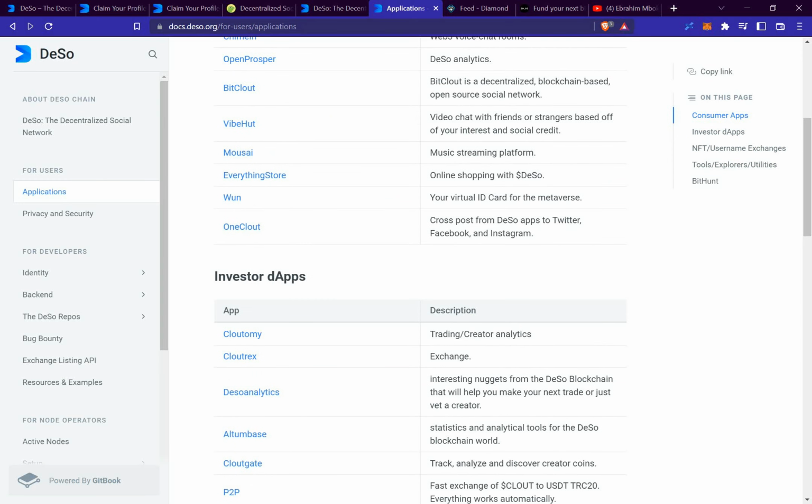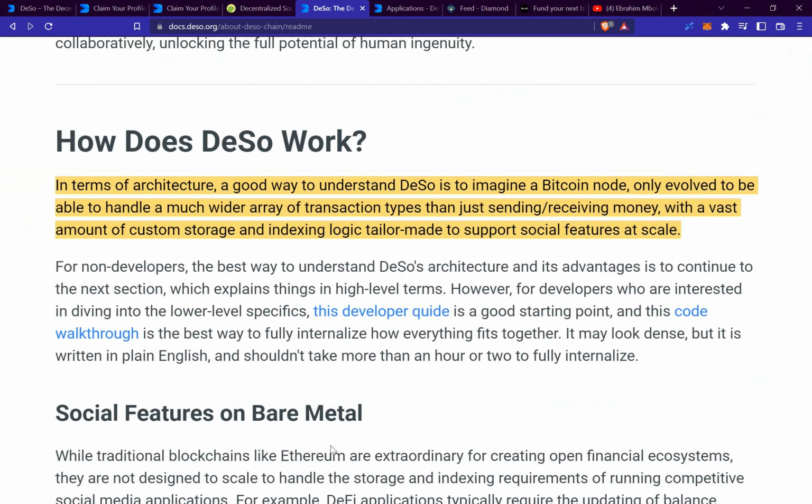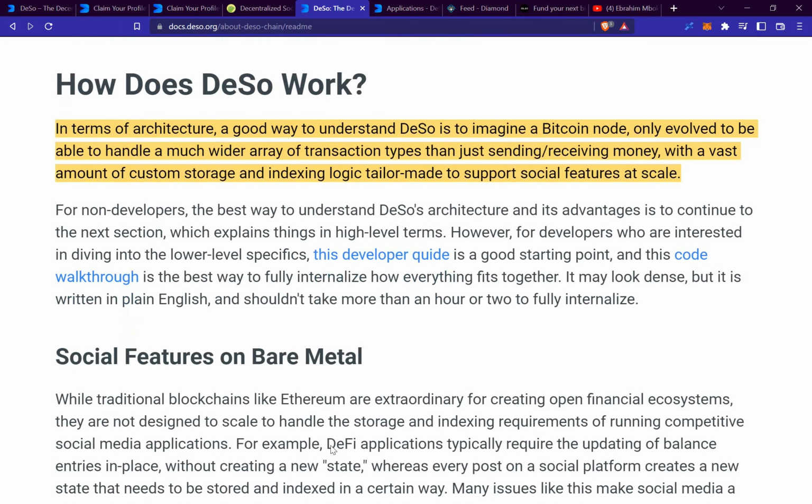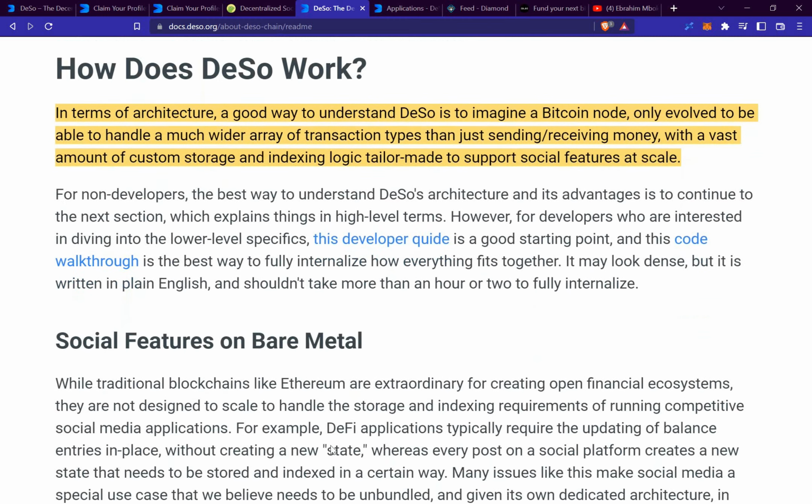Now, moving forward to the white paper, there are a couple of things that are highlighted that are quite important that we just need to have a look at. So how does DESO work? A good way to understand DESO is to imagine a Bitcoin node only evolved to be able to handle a much wider area of transaction types than just sending and receiving money, with a vast amount of custom storage and indexing logic tailor-made to support social features at scale. Now that's just a small explanation as to how DESO works.